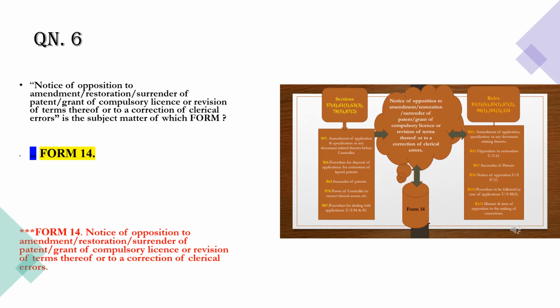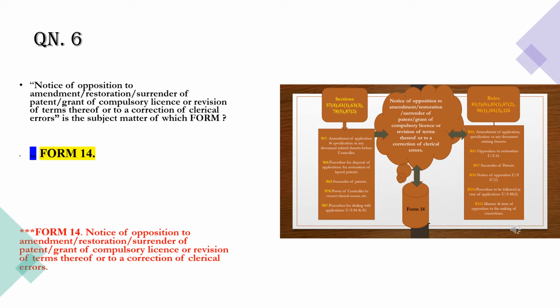Fine. Okay. Now we will go to question number 6. Notice of opposition to amendment or restoration or surrender of patent, grant of compulsory license or revision of terms thereof or to a correction of clerical errors. Now this statement is the subject matter of which form? The answer is form number 14.